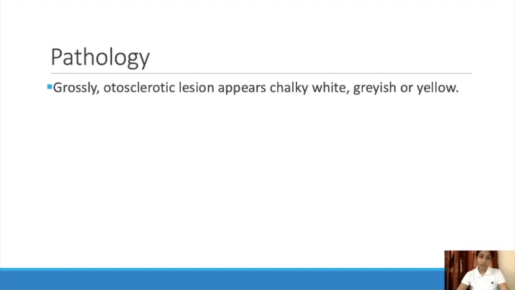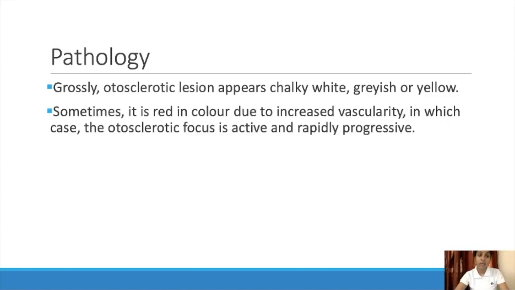Next comes the pathology. Grossly, autosclerotic lesions appear chalky white, grayish or yellow. Where it is affecting, that spongy part will appear chalky white, grayish or yellow in color, and sometimes it is red in color due to increased vascularity, in which case the autosclerotic focus is active and rapidly progressive.